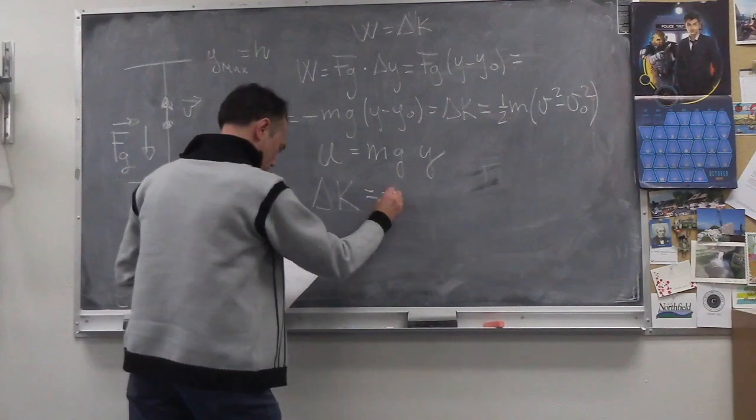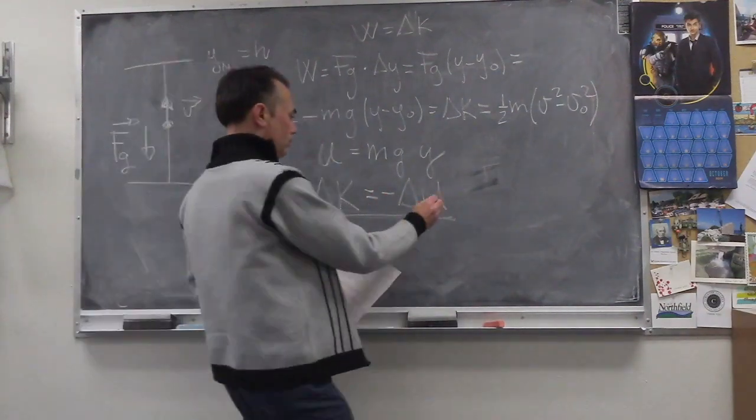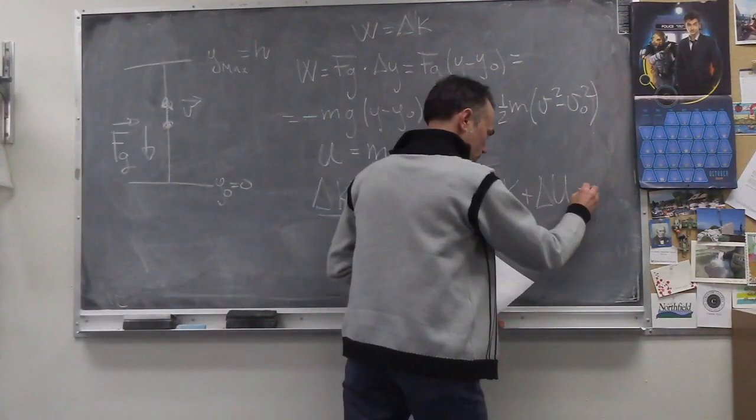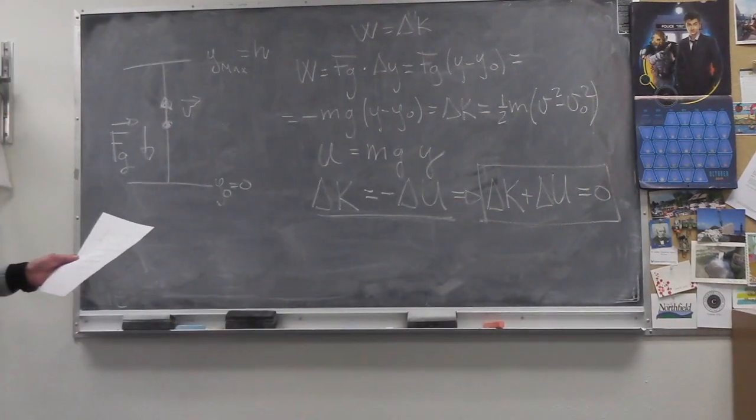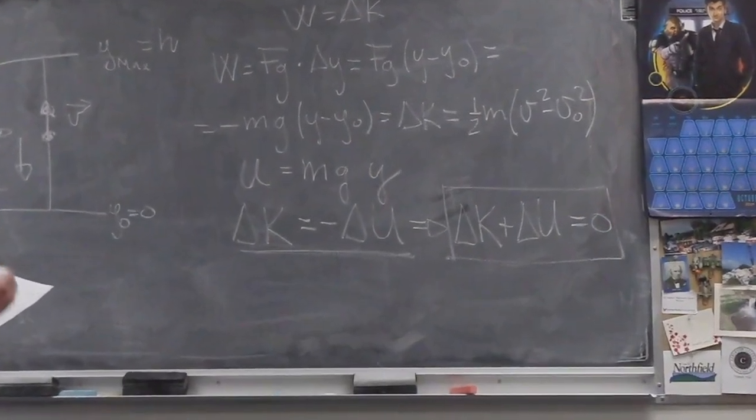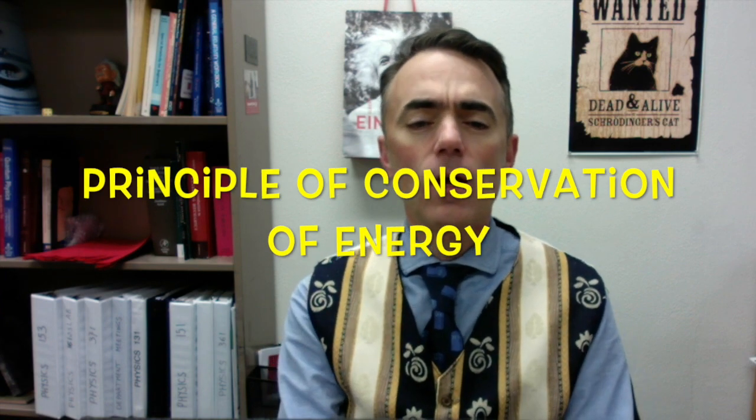If we put both terms of this result on the same side of the equation, we see that the change in kinetic energy plus the change in potential energy is equal to zero. Kinetic energy plus potential energy is conserved in this case. In fact, there is a more general principle named the principle of conservation of energy that says that the energy can be transformed from one kind to another, but it is always conserved.